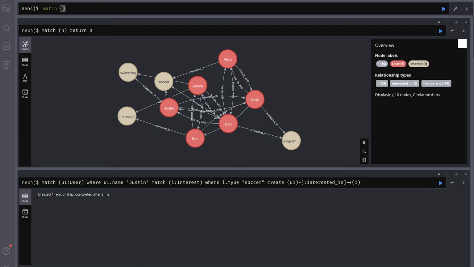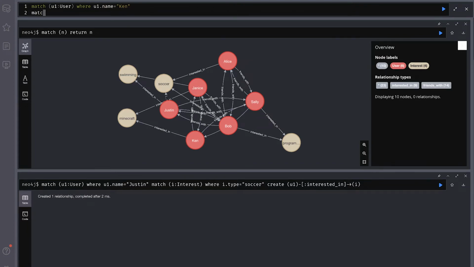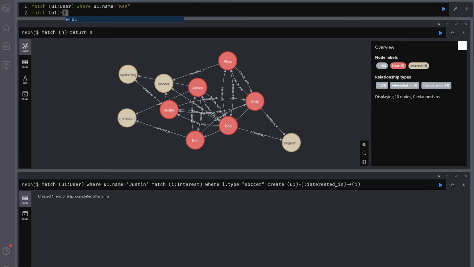So we're going to start with Ken. We're going to do our usual u.name, Ken. We captured Ken inside of our context. Then we're going to take Ken, and we're not going to specify an interest that we want to try to find. We're just going to say, what is an interest that Ken has? So we get the label that somebody else also has.